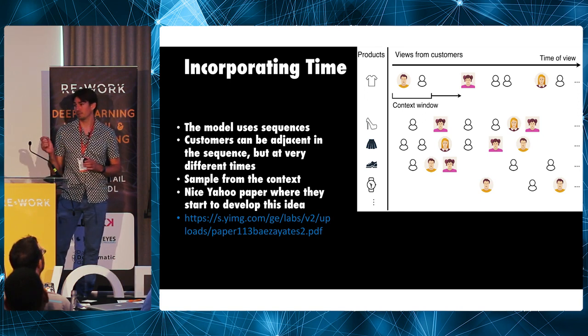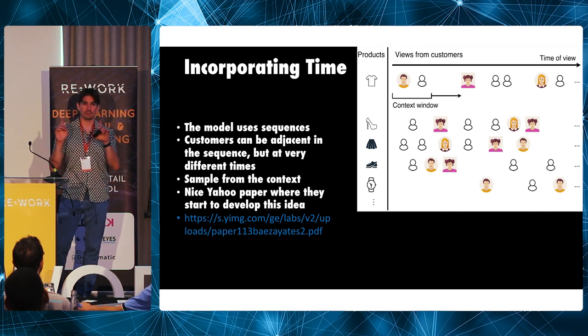So we have a timestamp for every customer product view. And so at the moment, what we're doing is we're basically saying we're ignoring those timestamps and we're just pushing everyone to be the same distance apart. And that doesn't really make a lot of sense. Some of these interactions are a month apart, some of them are a second apart. And it makes sense that people who are interacting closer in time are more similar.